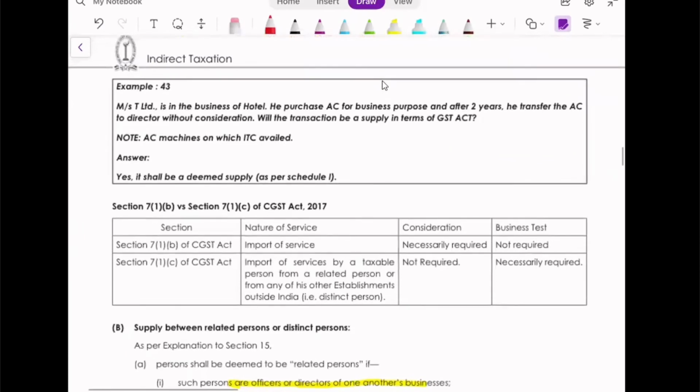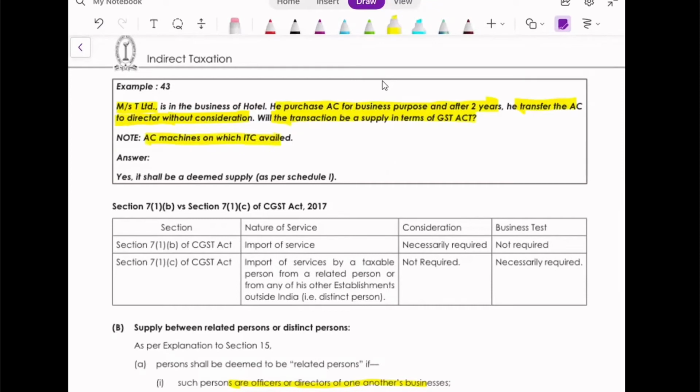So let's go on to the next example. It is Mrs. T Limited, in the business of hotel. It purchased AC for business purpose, and after 2 years transferred the AC to a director without consideration. Will this transaction be a supply in terms of the CGST Act? Note: AC machines on which ITC was availed.